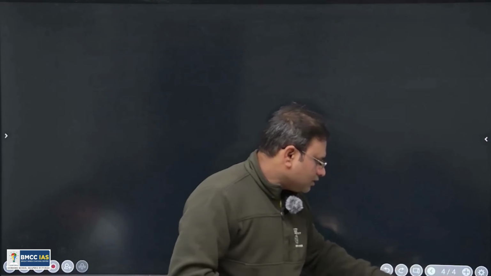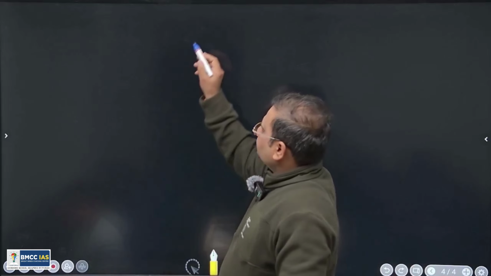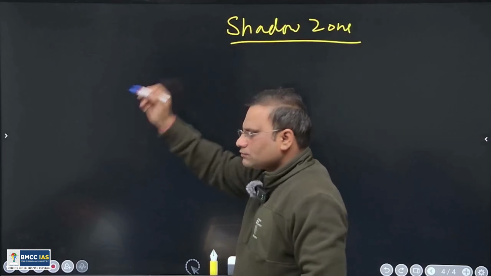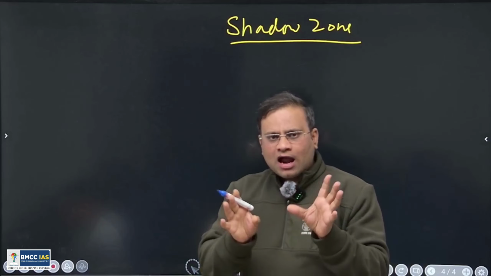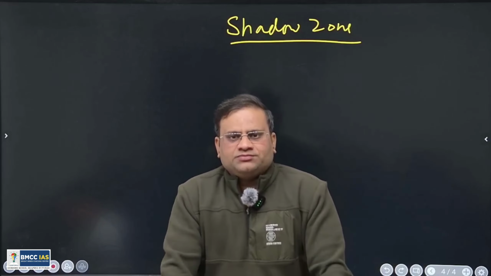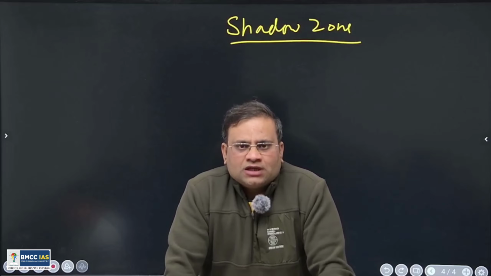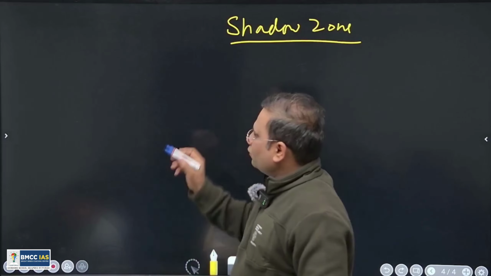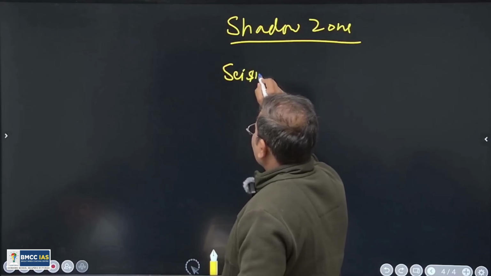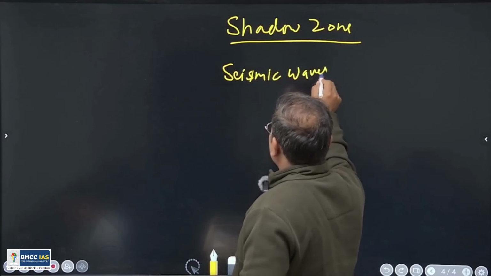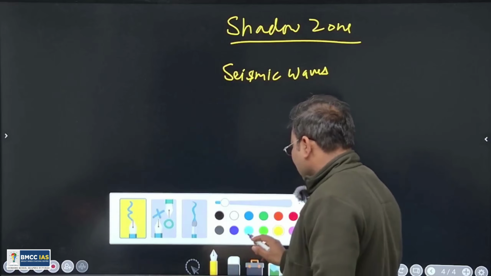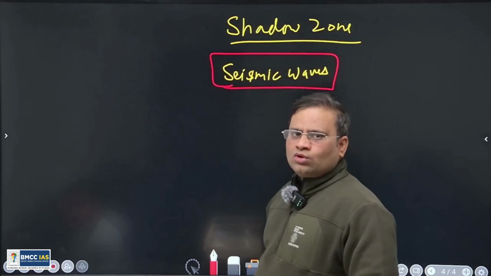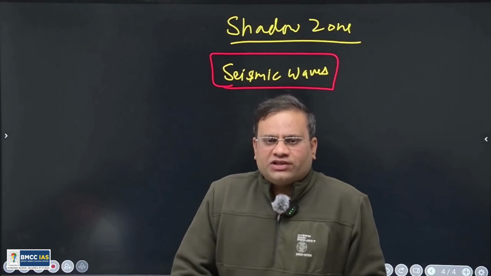So see, shadow zone is that part of the Earth surface where our seismic waves are not recorded. I have used the word seismic waves. So in order to understand the concept of shadow zone, there is a need to go into the background of the seismic waves first.